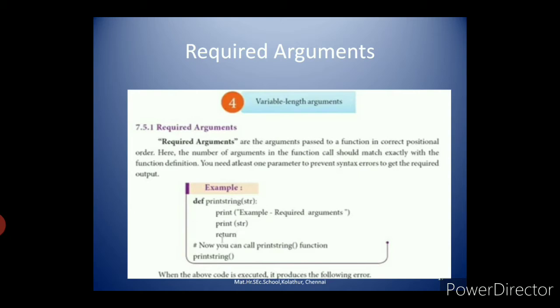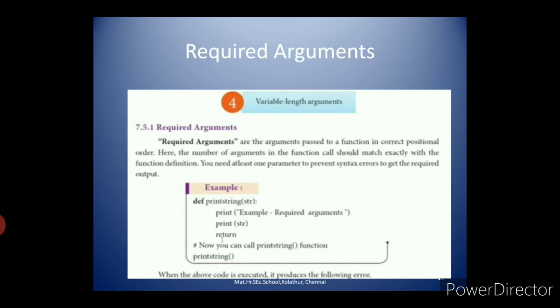In your textbook, take page number 93, 7.5.1, required arguments. Required arguments are the arguments passed to a function in correct positional order. Here the number of arguments in the function call should match exactly with the function definition. So the function call statement, that is the calling statement, should match exactly with the function definition. The number of parameters and the number of arguments should exactly match. That is the condition, but in the correct positional order.